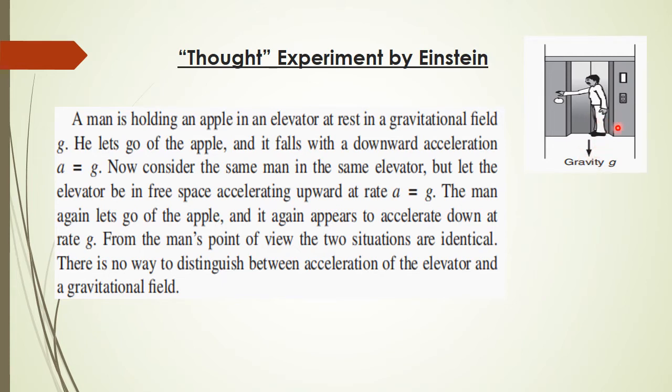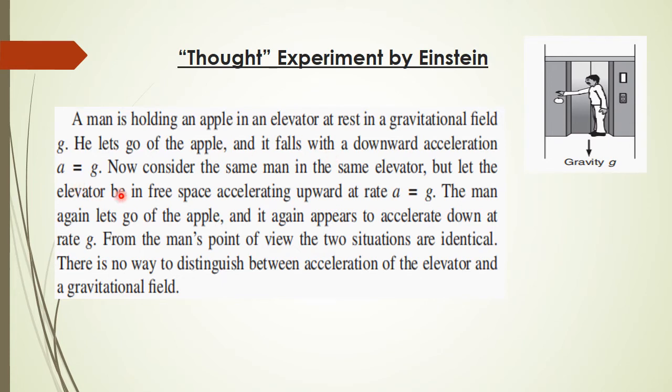Now consider the same man. He lets go of the apple, drops it, and sees that it falls with a downward acceleration a equal to g. So this is our observer. When he drops this apple, he sees that the apple is going downward with an acceleration g.